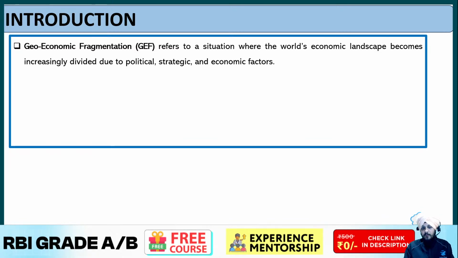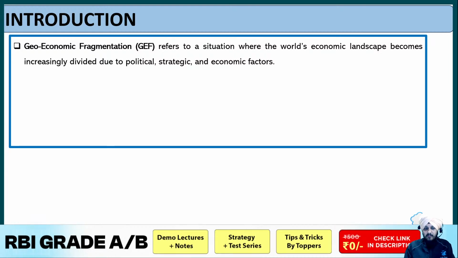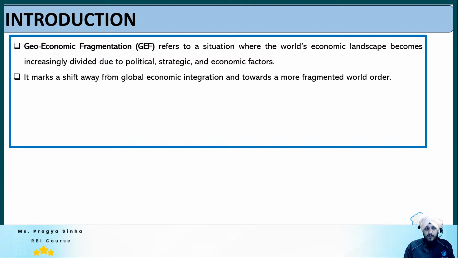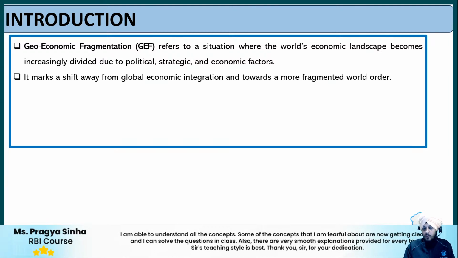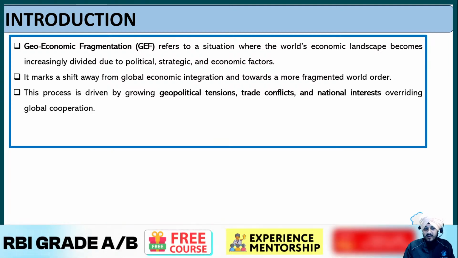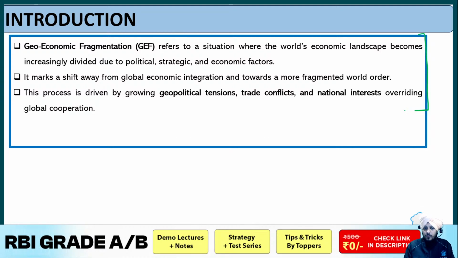So basically, geo-economic fragmentation refers to a situation where the world's economic landscape becomes increasingly divided due to political, strategic or economic factors. Fine, because of different types of factors, a situation of geo-economic fragmentation may happen. It marks a shift away from global economic integration towards a more fragmented world order. Apart from that, this process is driven by global geopolitical tensions, trade conflicts and national interests overriding global cooperation. This is something I just explained to you, and this is what we have written as a part of the introduction also.